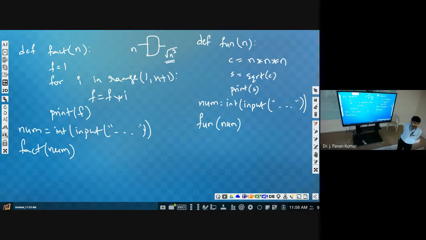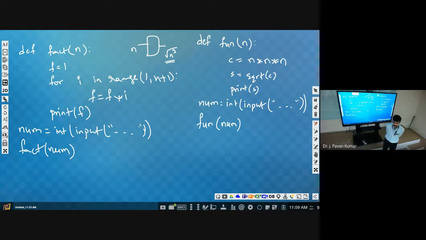Over. Next, write a program to define a Fibonacci function, which will print nth Fibonacci number. We know already what is meant by Fibonacci series.